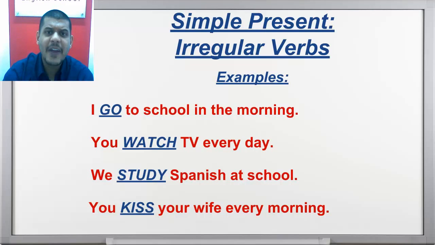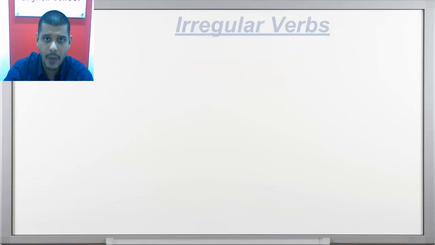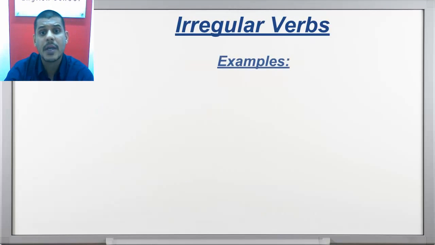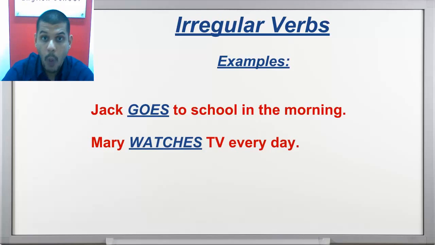Now, if I use the pronouns he, she, or it, let's take a look at the examples I have here for you. Irregular verbs, examples. First, Jack goes to school in the morning. You see that the conjugation is different. Or Mary watches TV every day.